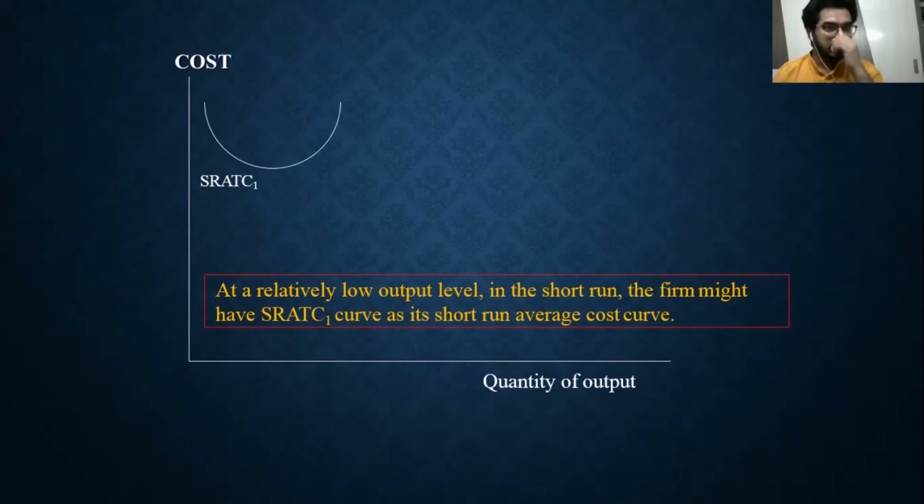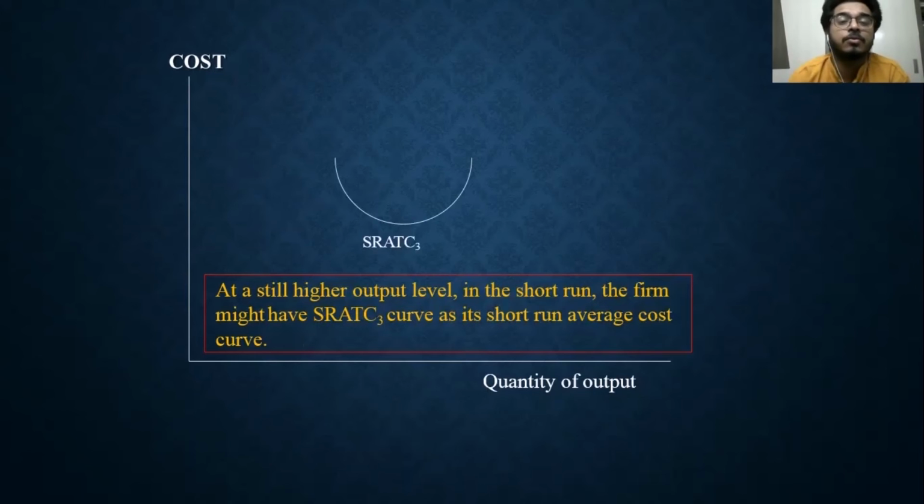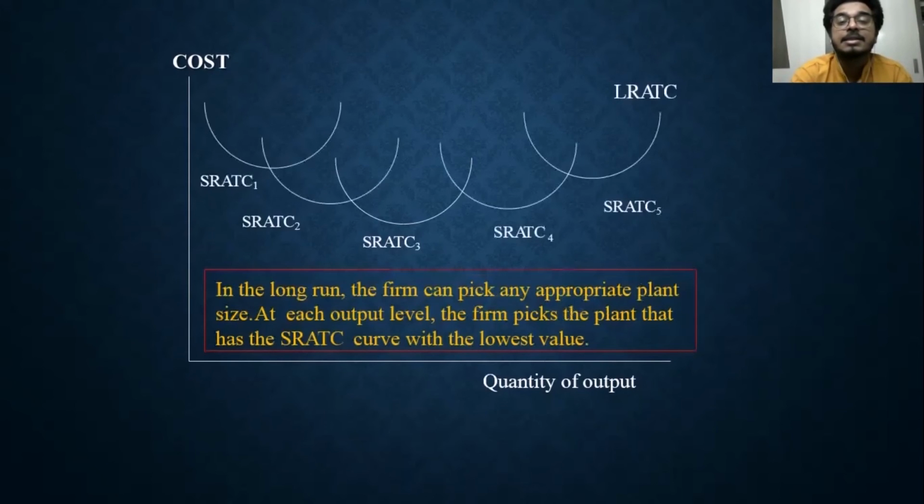With experience, specialization, and many other factors, maybe technology, though we generally don't consider that, with a higher quantity of output we see the short run average total cost for the next phase of production comes down slightly, and it can come down further for SRATC3. That's still a higher output level. And then we can see that it is going up and up and up. So first it is declining, and then overall it is going up.